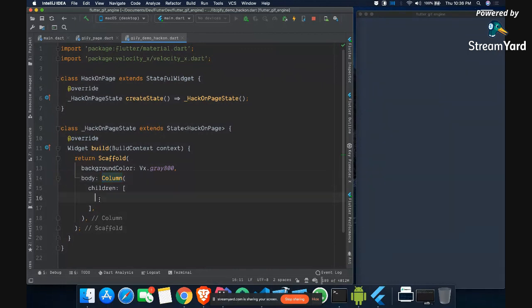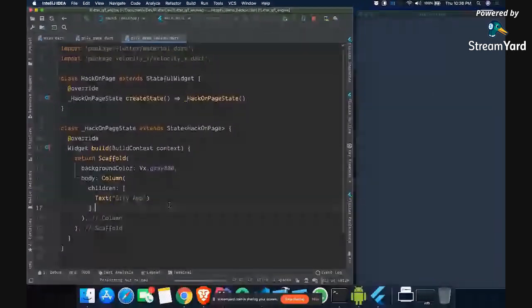Okay, and once we have this, the first thing I want is a text. Inside a text, I can write, let's say, Jiffy app. So now you can see we have this Jiffy app on the screen, but it will take a few seconds because my system is right now very slow, unfortunately. So this text will be shown here. You can see Jiffy app on the top, but it is not very visible.